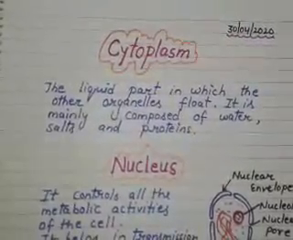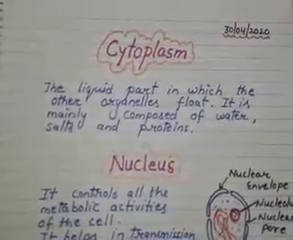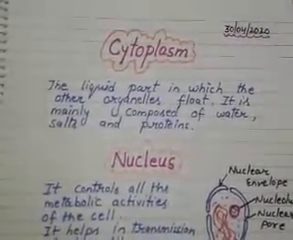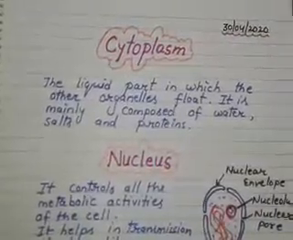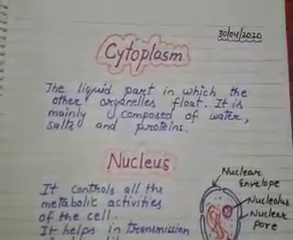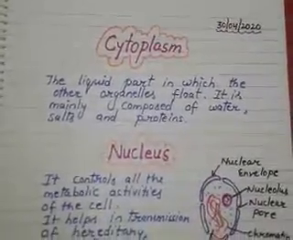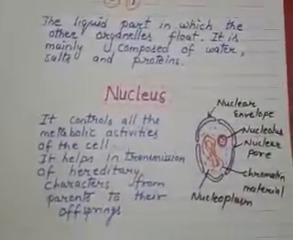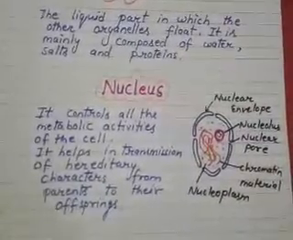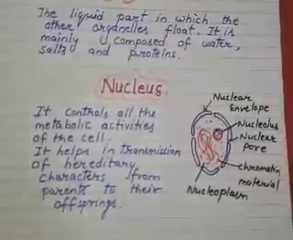Let's start the class. Cytoplasm is the jelly-like substance or fluid in which organelles are floating. It is mainly composed of water, salts and proteins. Now here comes the brain of the cell, everyone, that is the nucleus. And you can see this diagram also.